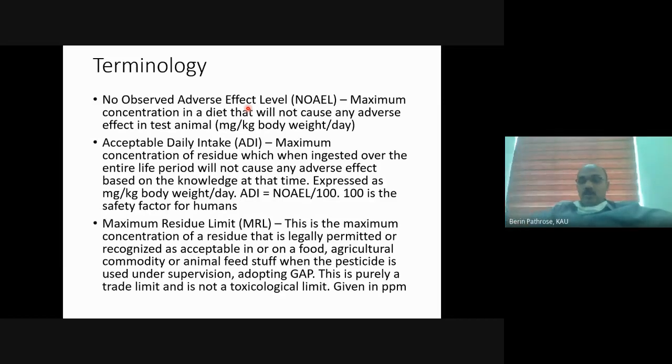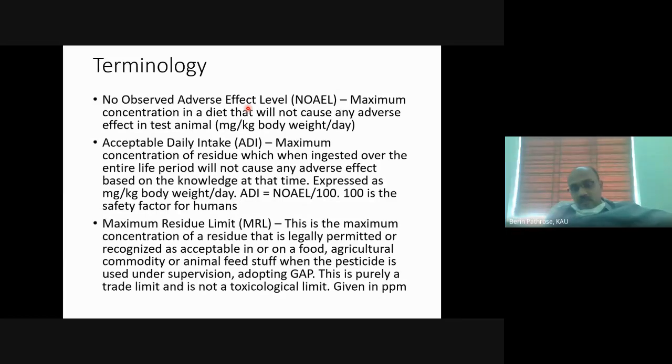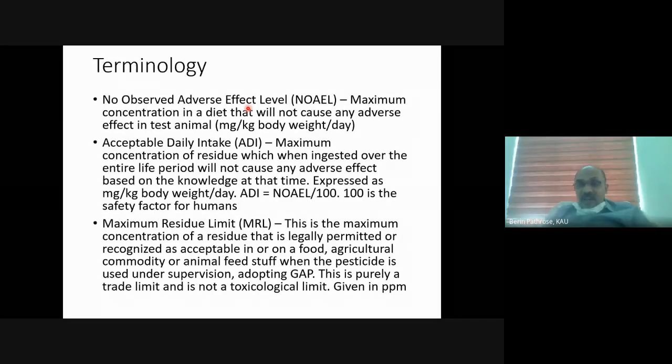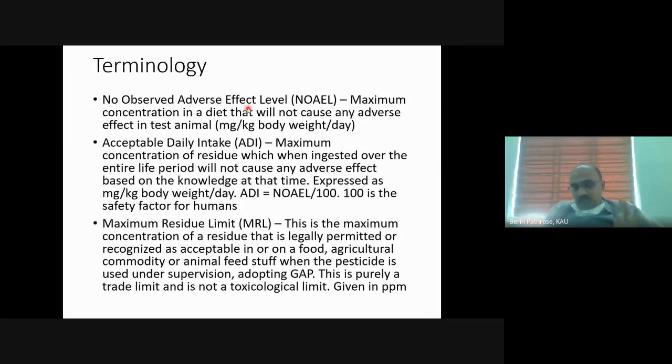If you spray on tomato and harvest it after 5 days of spray, that is the maximum residue limit, and its unit is ppm, parts per million. I will read out the definition. This is the maximum concentration of a residue that is legally permitted or recognized as acceptable. Legally permitted means this maximum residue limit is fixed by the Food Safety and Standards Authority of India, FSSAI.